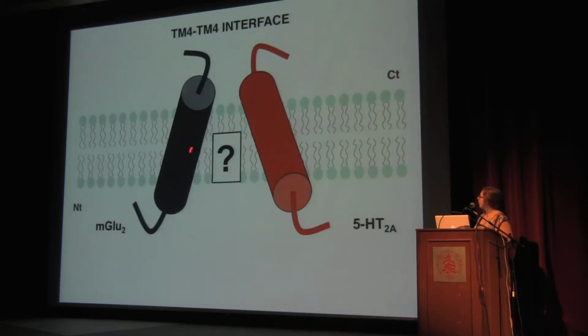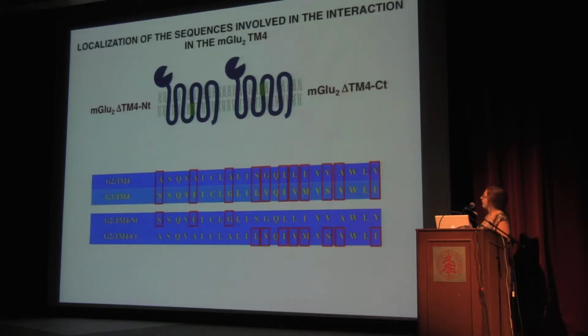So then we wanted to look more at this complex and see how it interacted. So we focused on the TM4 strand of the glutamate 2. We just kind of chose one to focus on. So we looked at this TM4 segment, this one right here. So we got the sequence of the amino acids and we used glutamate 3, the sister protein of glutamate 2, which has no relation to the complex, but it was close enough in its sequence and had certain changes that we wanted to see why glutamate 2 is used in this complex and glutamate 3 has nothing to do with the complex.